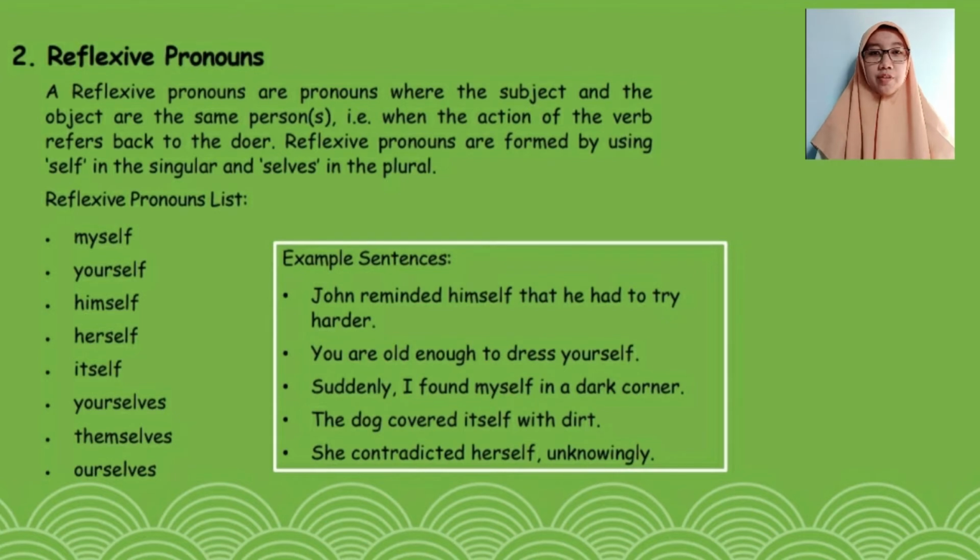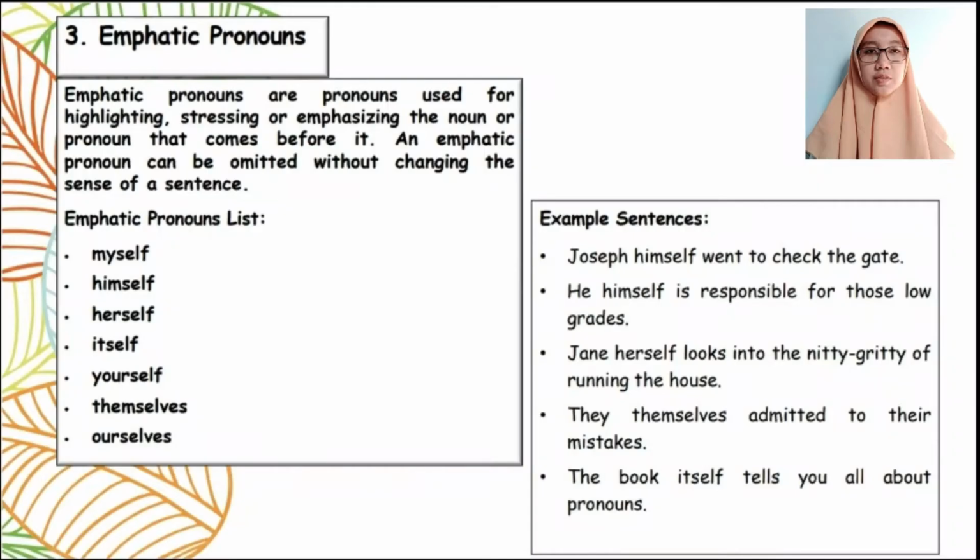For example, in the following sentences: John reminded himself that he had to try harder. You are old enough to dress yourself. Suddenly, I found myself in a dark corner. The dog covered itself with dirt. She contradicted herself unknowingly. The third one is emphatic pronouns.